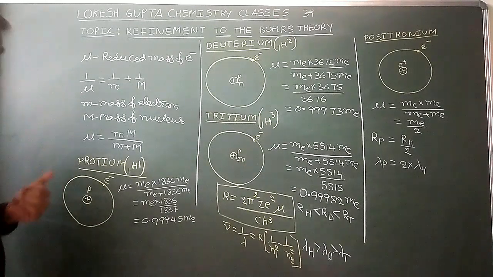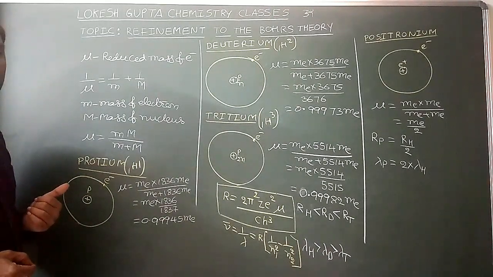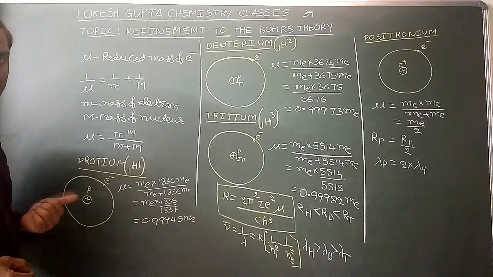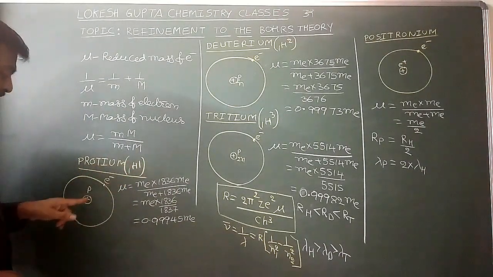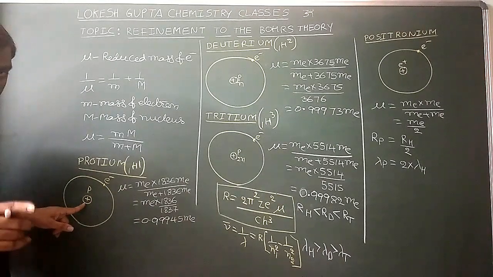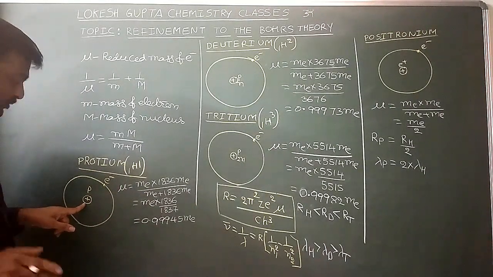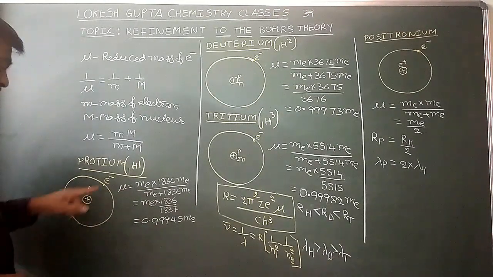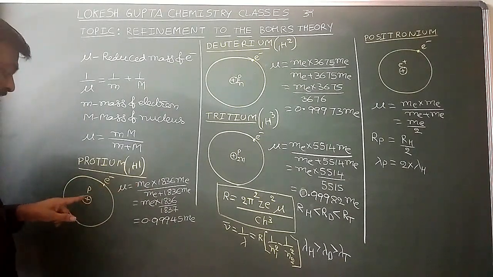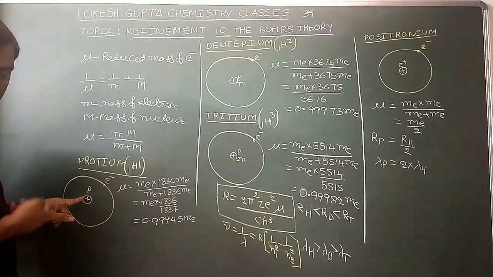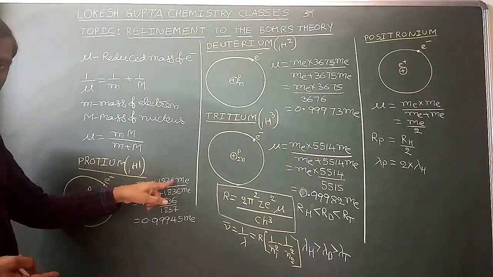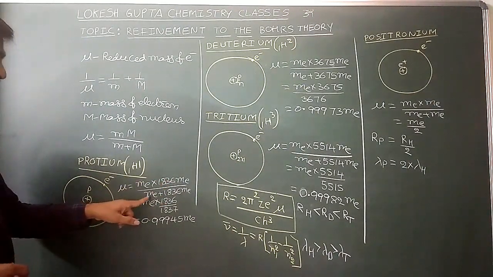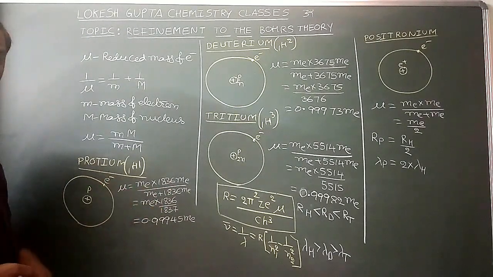Now, let us calculate the reduced mass of the electron in the three isotopes of hydrogen. Protium, mass number 1. So here in the nucleus, only one proton, no neutron. Now what is the reduced mass of the electron? Mass of the electron, into mass of the nucleus, which is the mass of the proton, 1836 times the mass of electron, by mass of electron plus mass of the nucleus.